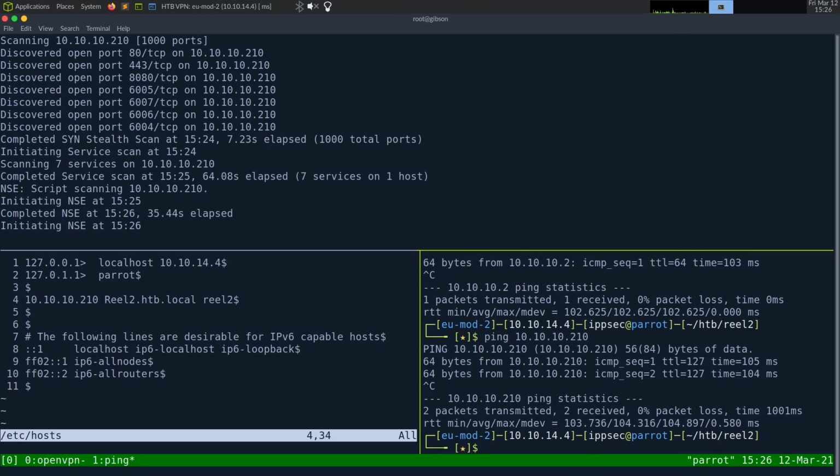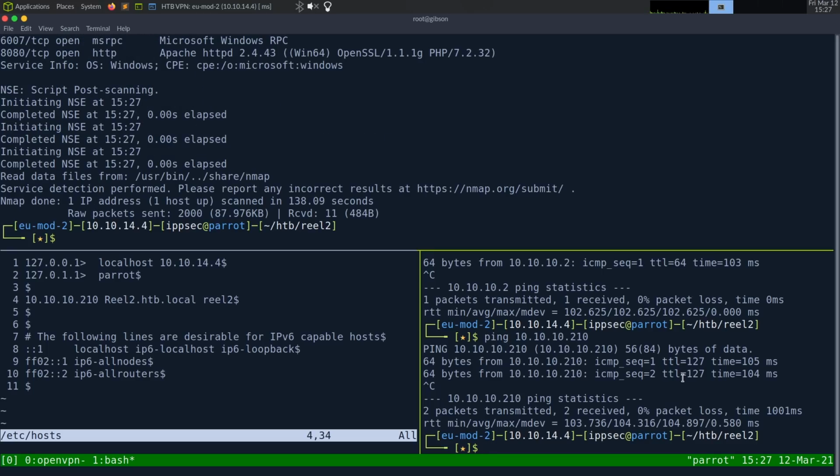210. I can ping the box, and I see the TTL of 127. So this is most likely going to be a Windows box. If you couldn't tell, if it was 63, I know it'd be Linux. Generally between 65 and 128, I assume Windows. If it's below 65, like 64 and below, I assume Linux.